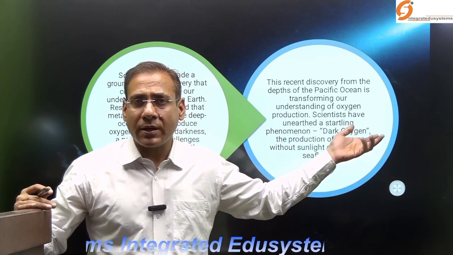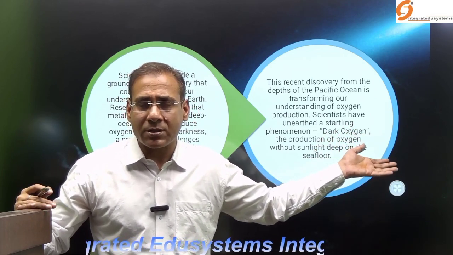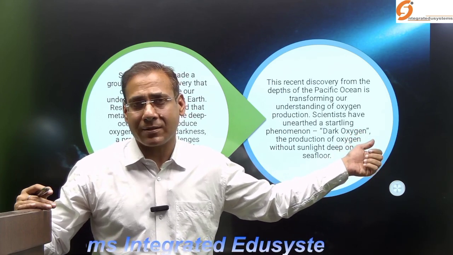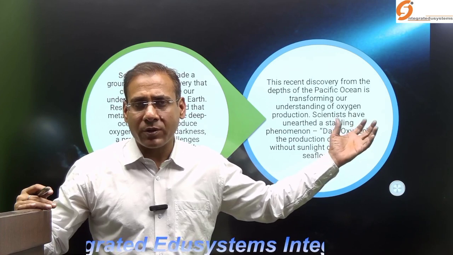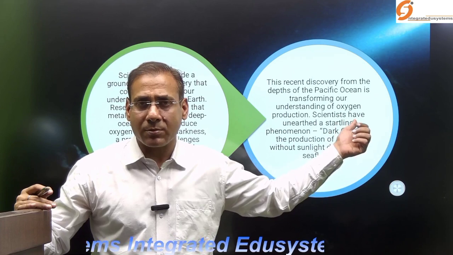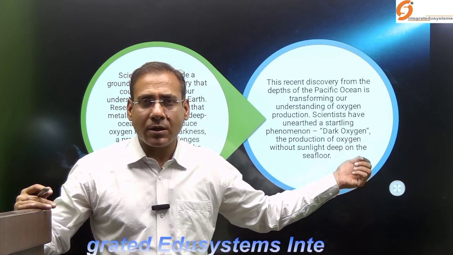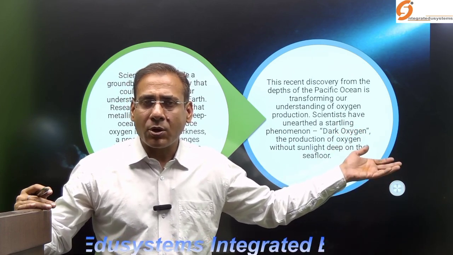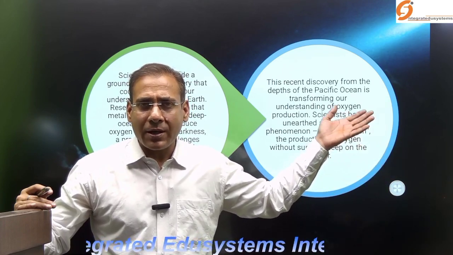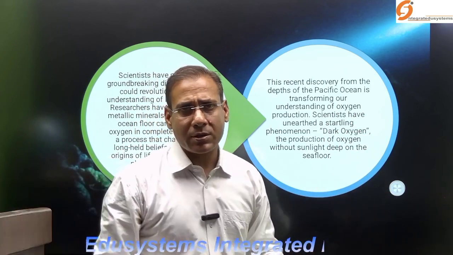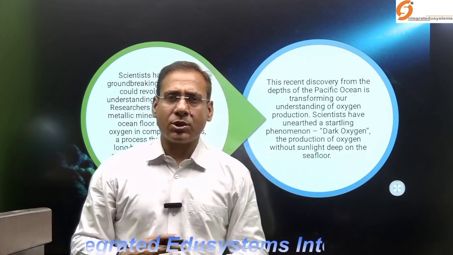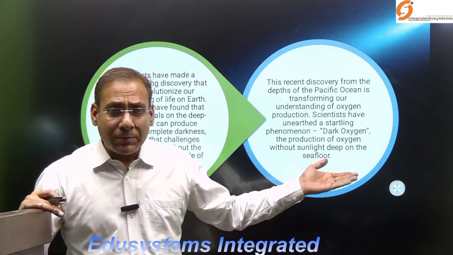Because oxygen is produced, according to the earlier belief system, only due to photosynthesis, and for photosynthesis, light is required, and the sun is the universal source of light for our planet and the planetary system of our solar system. So the sun's energy is important, and as you know, because of various factors including turbidity, transparency, and others, light is able to penetrate within the oceans only around 50 to 100 meters. So is there any probability of the formation of oxygen deep beneath the ocean?